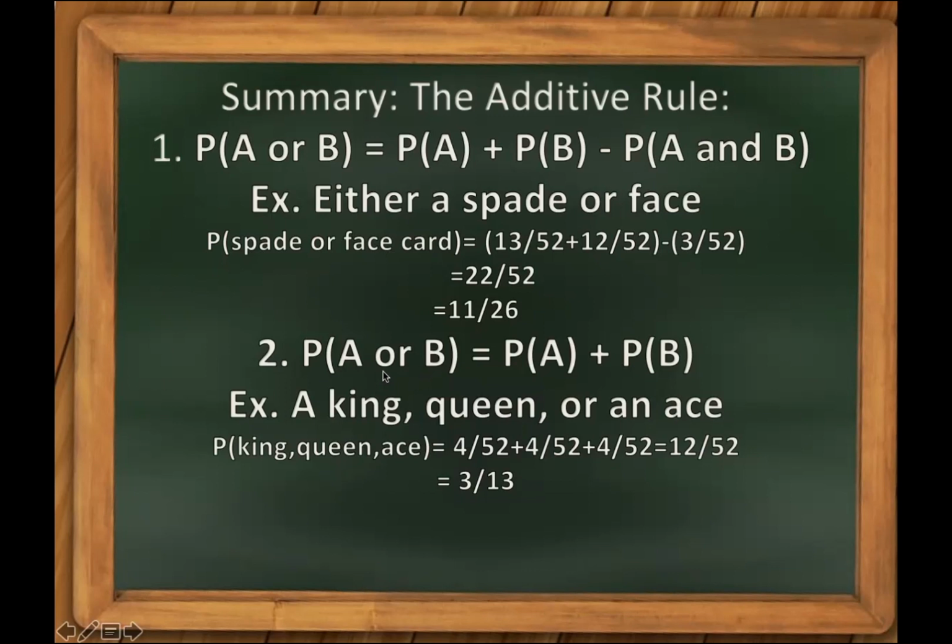Another probability of A or B, this is exclusive. A king, a queen, or an ace. So 4 over 52 plus 4 over 52 plus 4 over 52, 12 over 52, or 3 over 13.